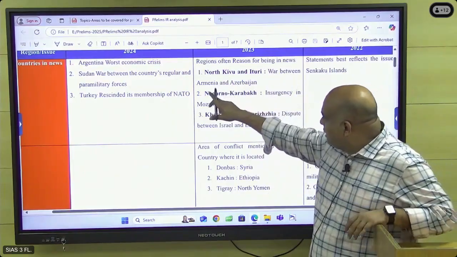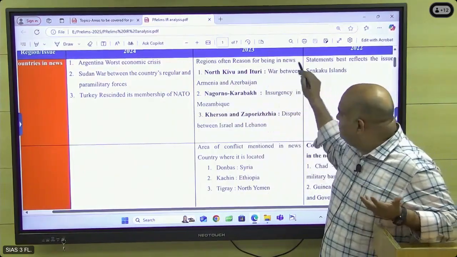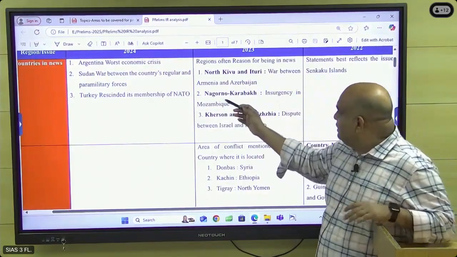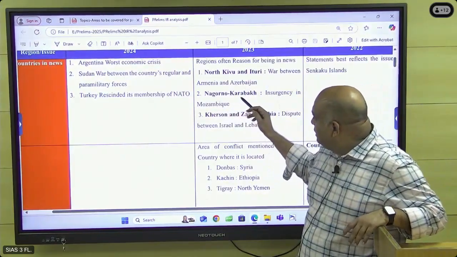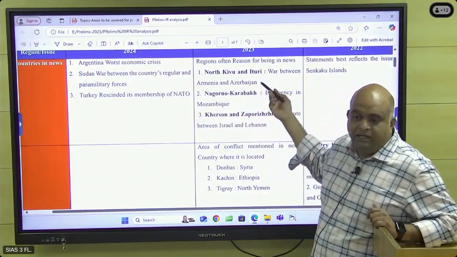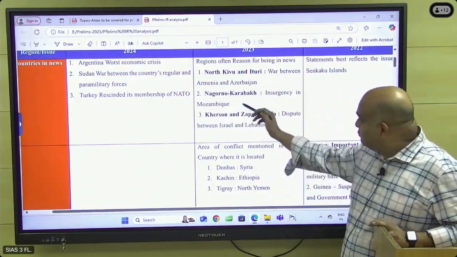War between Armenia and Azerbaijan. So that means this statement is wrong. And then Nagorno-Karabakh. This is Armenia, Azerbaijan. This was also in the news.